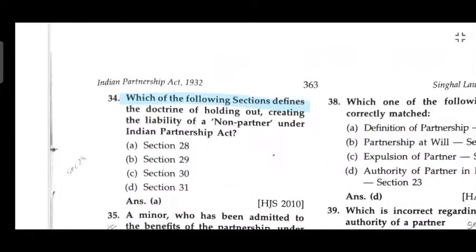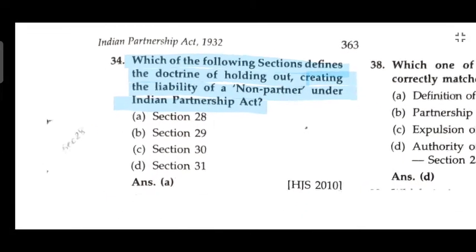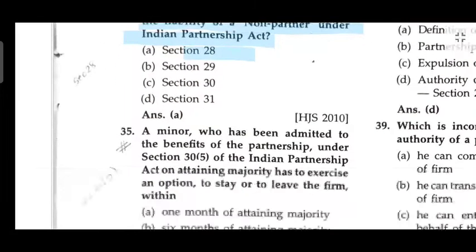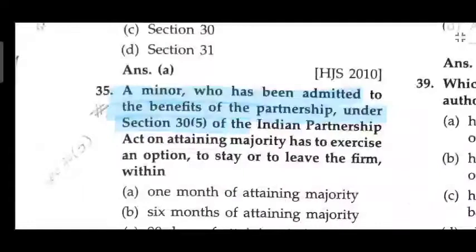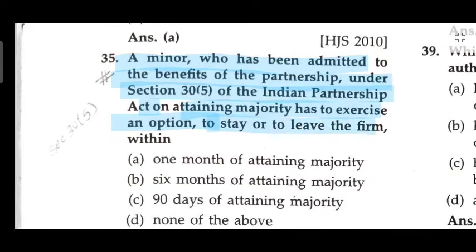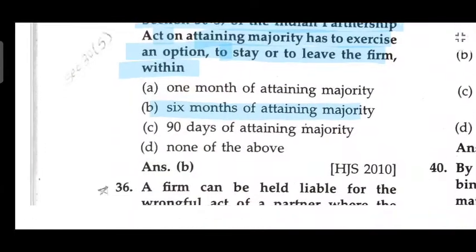Which one of the following sections defines the doctrine of holding out, creating the liability of a non-partner under the Partnership Act? Section 28. A minor who has been admitted to the benefit of partnership under Section 30, Clause 5 of the Indian Partnership Act, on attaining majority, has to exercise an option to stay or leave the firm within 6 months of attaining majority.